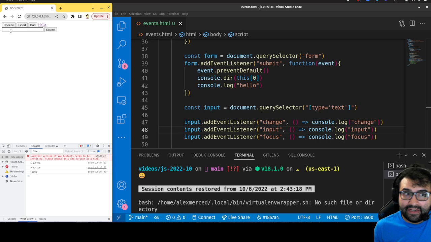So I could trigger an event there. I can say, hey, whenever you focus on this input, do this. Because maybe you want to do a validation. I think there's also one where you go out of focus. We'll take a look at that in a second.